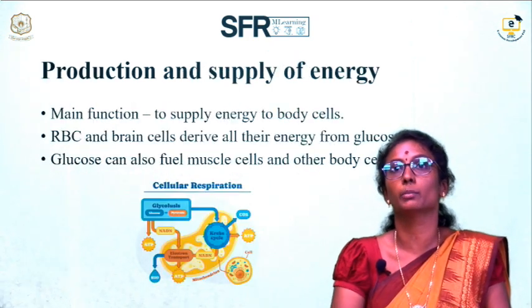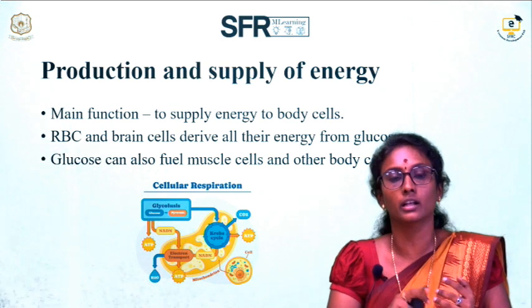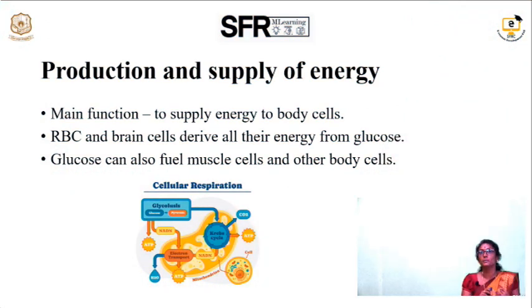First one is production and supply of energy. The main function of carbohydrates is to provide energy through glycolysis, the Krebs cycle and the electron transport chain. The energy is synthesized in the human cells. RBCs and brain cells derive all their energy from glucose. The brain utilizes energy only from glucose, and 25% of the body's glucose is utilized by the brain. Glucose can also fuel muscle cells and other body cells. Maximum energy is derived only from carbohydrate.